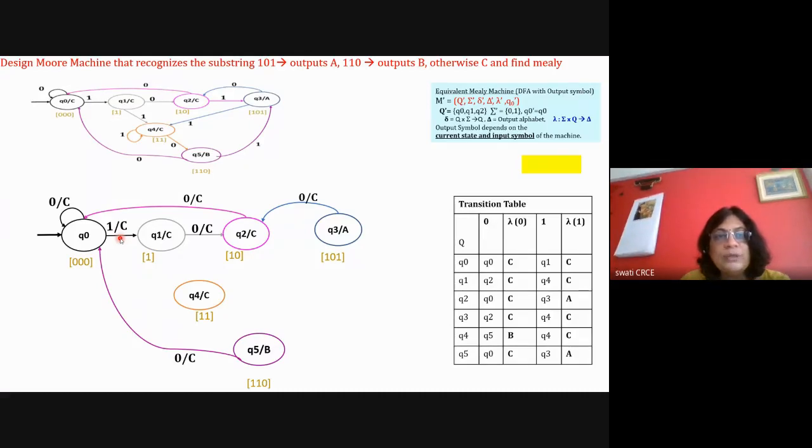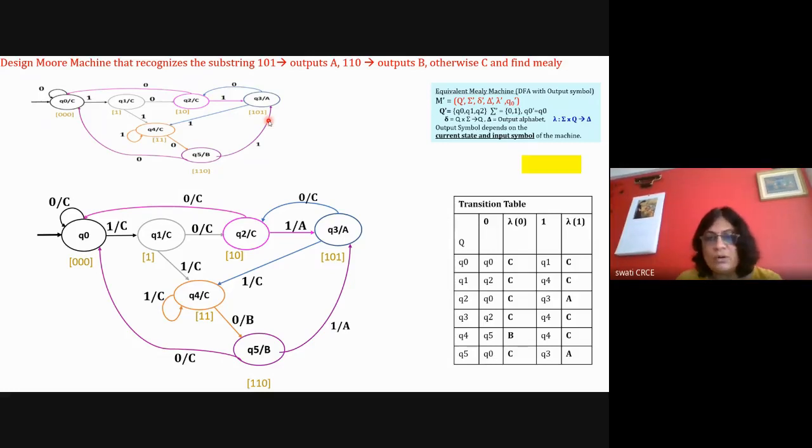Q3 has two incoming transitions, pink color and lavender or purple. So 1 slash A and 1 slash A. Q4's incoming are three, so that is 1 slash C, 1 slash C and 1 slash C. Q5's is 1, 0 slash C. So like this you convert it and then draw the table. In the table you are just writing all the values which I told you. Here you can write only Q1, meaning you have to remove this.